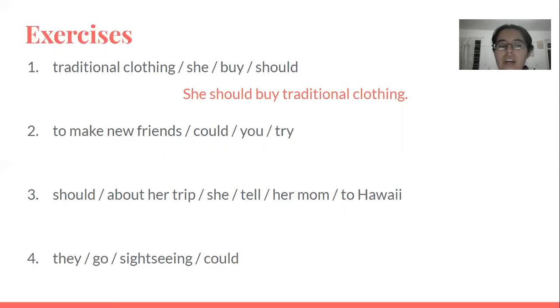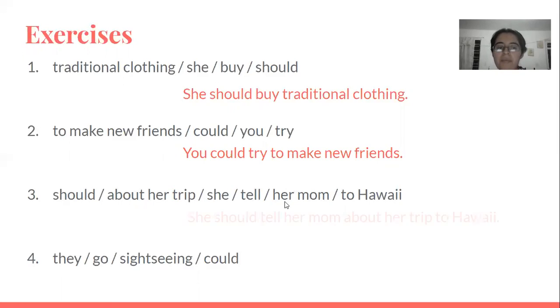Then the next one says, to make new friends could you try. The subject would be you, the modal verb would be could, the main verb in simple form would be try, and then the complement to make new friends. So, you could try to make new friends. Then, should about her trip she'd tell her mom to Hawaii. So here it would be, she should tell her mom about her trip to Hawaii.